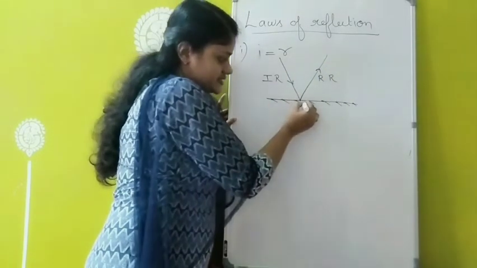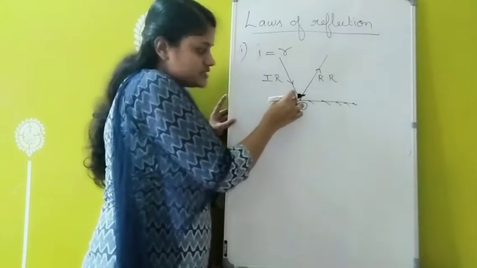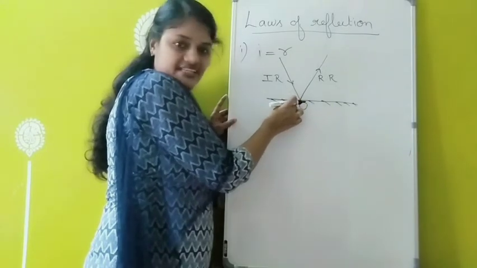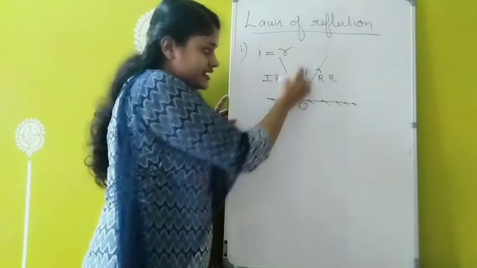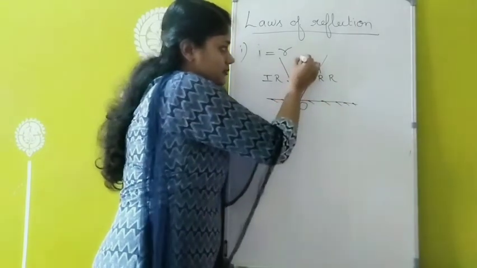And this point is taken as the point of incidence. That is, at this point only the light ray is incident. This point O is the point of incidence. And now I am drawing a normal at this point O. Normal means that line will be making 90 degrees with the surface. So I am drawing a normal here.